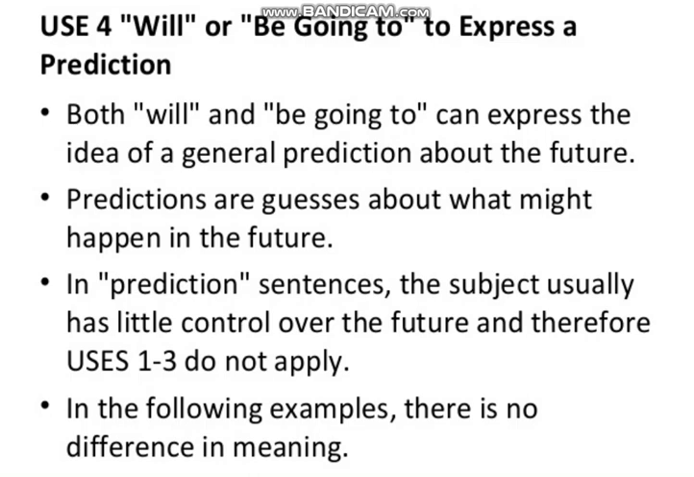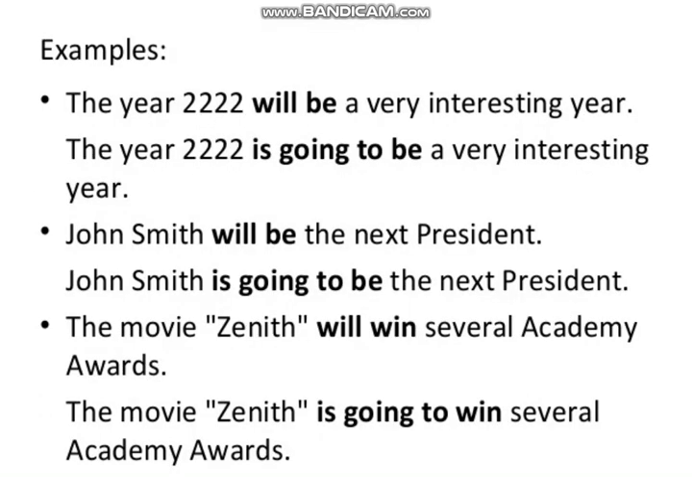In the following examples there is no difference in meaning. As you can see, their meanings would also be the same here. The year 2022 will be a very interesting year. The year 2022 is going to be a very interesting year. Both sentences have the same meaning. John Smith will be the next president. John Smith is going to be the next president. Both have the same meaning. The movie Zenith will win several Academy Awards. The movie Zenith is going to win several Academy Awards. So here you can see both sentences have the same meaning.